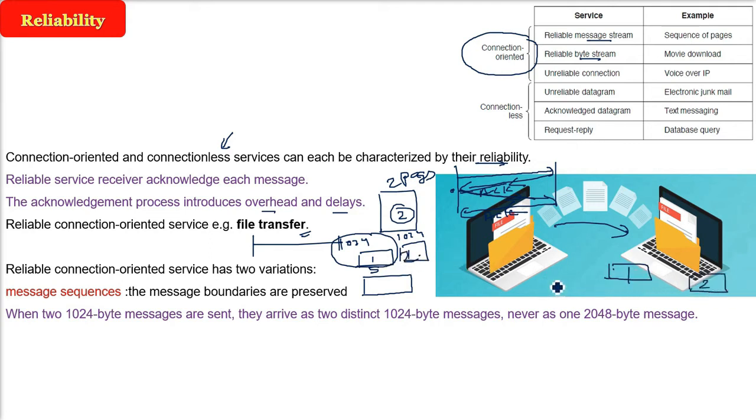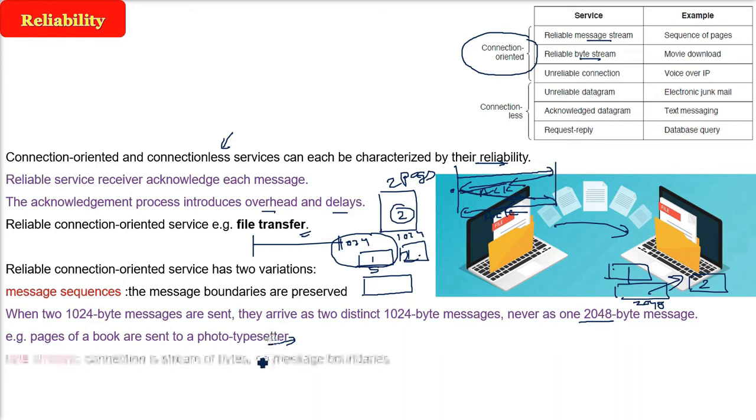That is, these two pages will never be combined and you will get one. In message sequence, there will be proper message boundaries. As I just suggested, the pages of the book, if you are sending it to someone, say for printing, you would never want that the boundary should not be maintained.